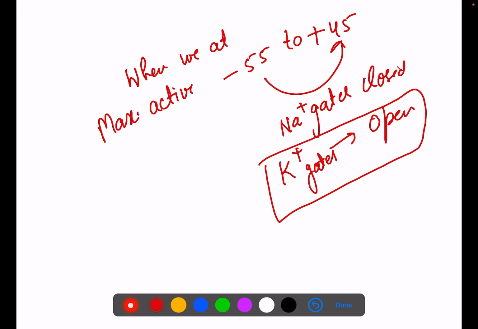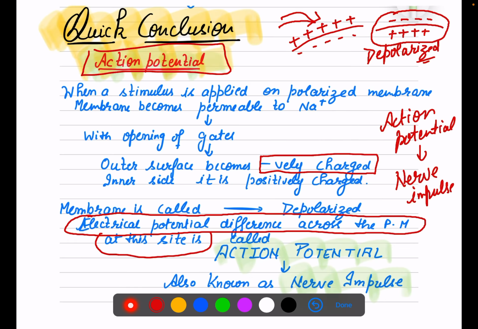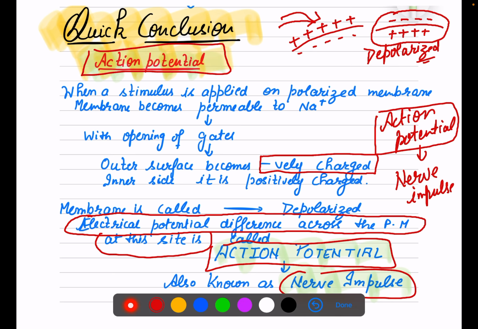So this much is clear: the depolarized state means a change, with the outer side negatively charged and the inner side positively charged on receiving the impulse, on generation of an electrical potential difference, which is called action potential or nerve impulse, right?